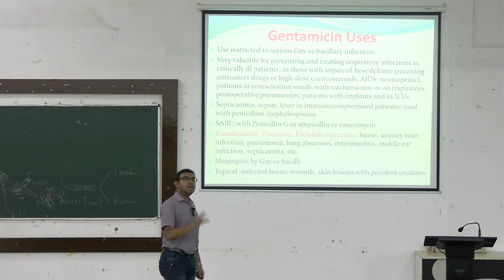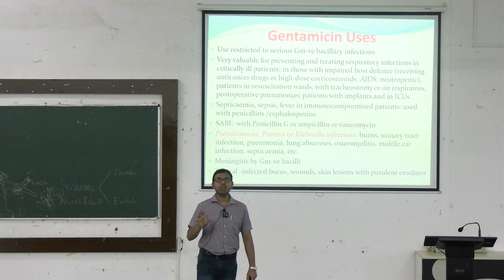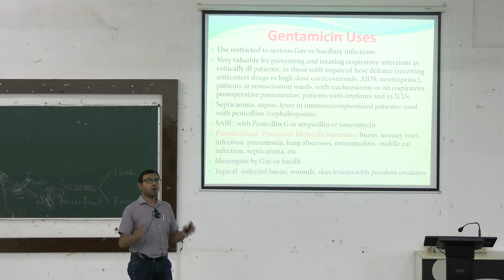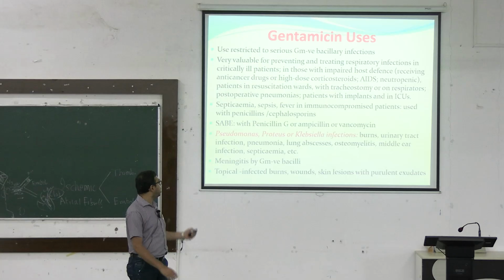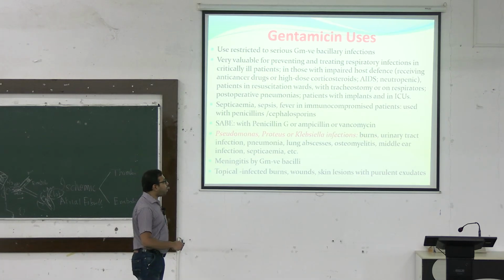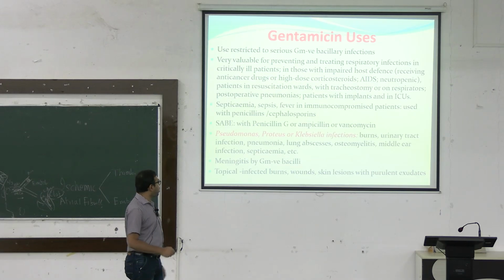So remember, in these serious cases, we have to use gentamicin, and different other antibiotics are also given in concordance. Septicemia, sepsis, fever in immunocompromised persons, subacute bacterial endocarditis, different types of Pseudomonas, Proteus and Klebsiella infections, particularly in burns, urinary tract infection, pneumonia, lung abscess, osteomyelitis, middle ear infections, meningitis by some gram-negative bacilli.